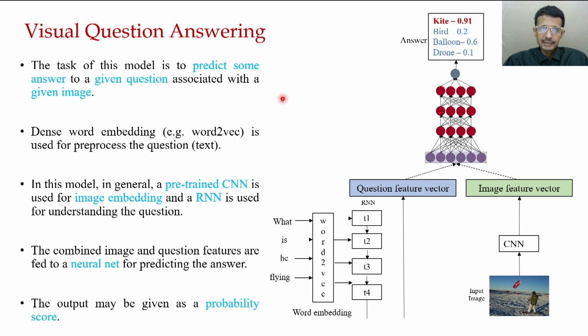So this application is called visual question answering. What is important to understand here is how the multimodal data are being analyzed for a given application, and that is a very important understanding of this generative application.